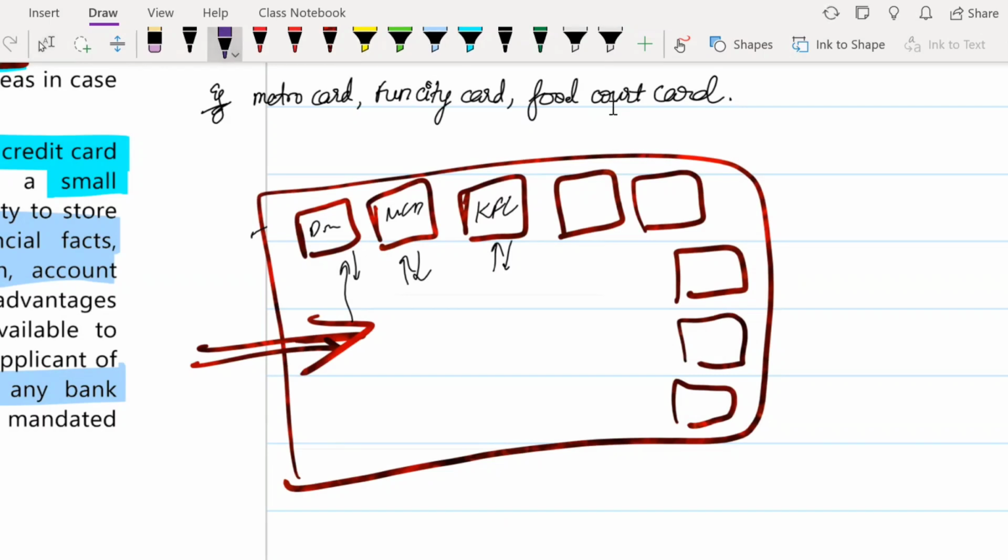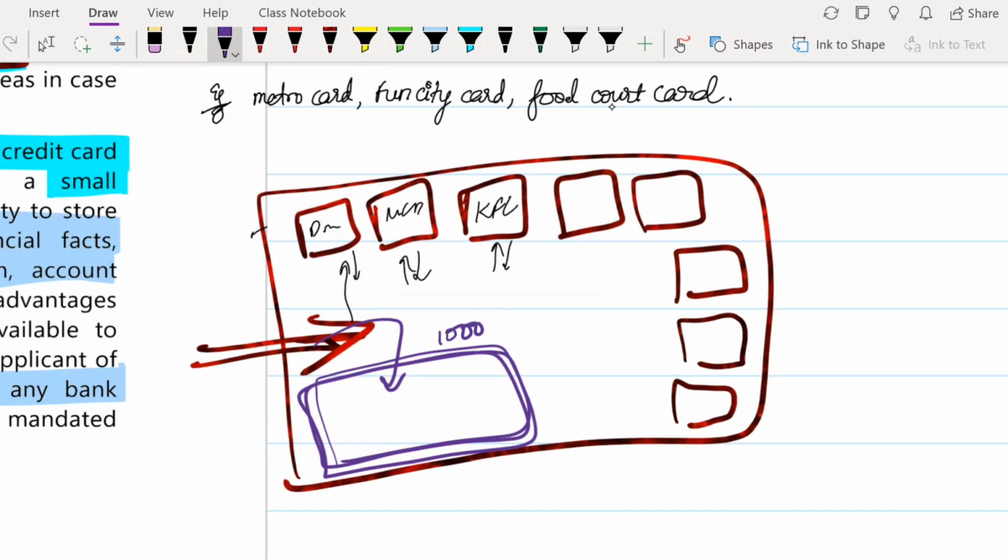So to avoid this, they set up one particular stall, where the customer can first enter and directly come and make a recharge. Suppose he wants to spend 1,000 rupees, then he can make a recharge and tell the person that he needs a recharge of 1,000. This person will in turn issue a card, and for issuing that card, he might have taken 50 rupees.